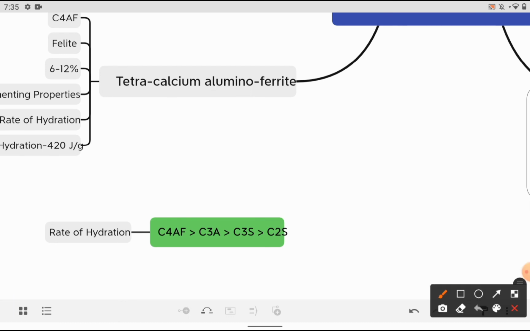If they are asking for the rate of hydration of the Bogue components in decreasing order, from higher to lower value, as I said, the quicker one which reacts with the water, the first one will be C4AF, that is tetracalcium aluminoferrite, the next one to react with the water is tricalcium aluminate, the next is tricalcium silicate, and the last is dicalcium silicate.